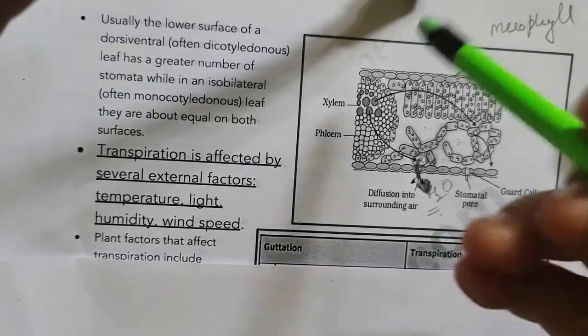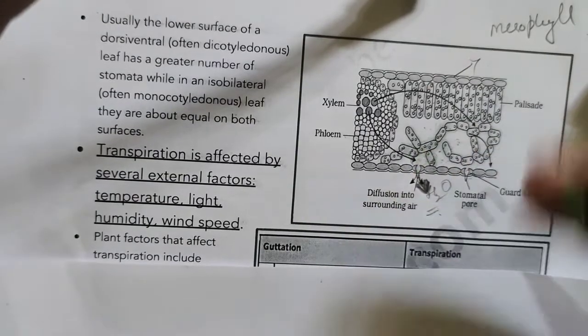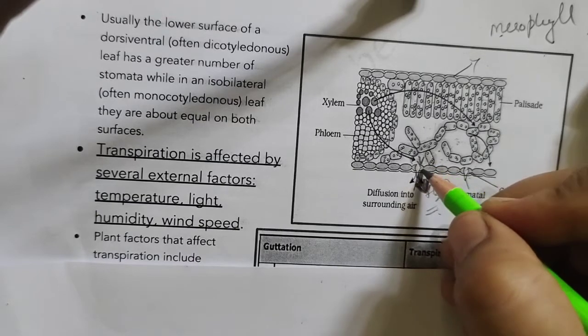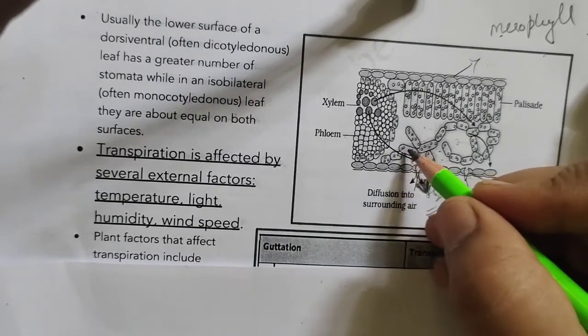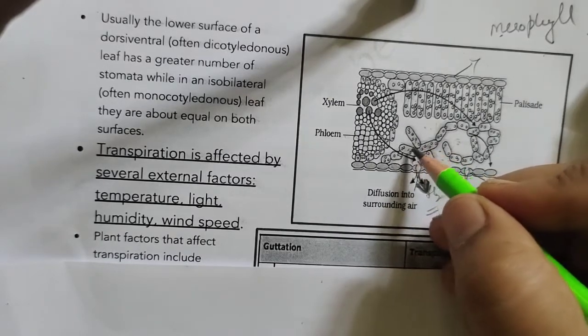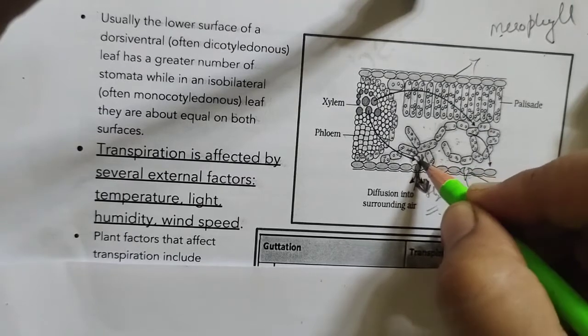As a result, when water is lost, here water potential inside the intercellular spaces reduces. Water potential will be more in these mesophyll tissues, and thus water will be drawn from the mesophyll tissues into the intercellular spaces.